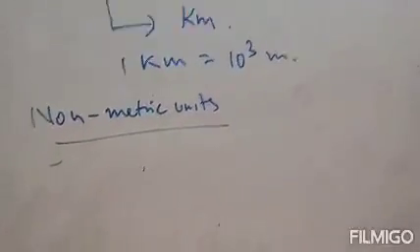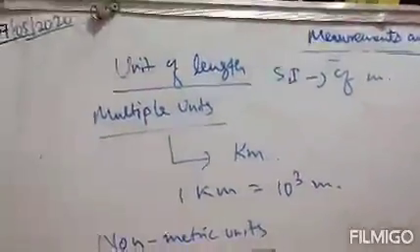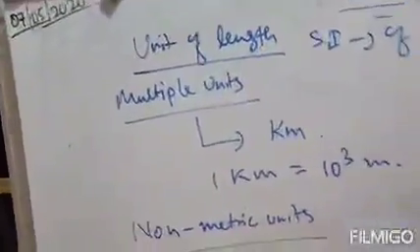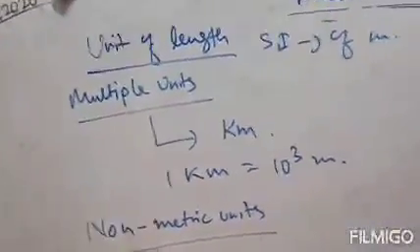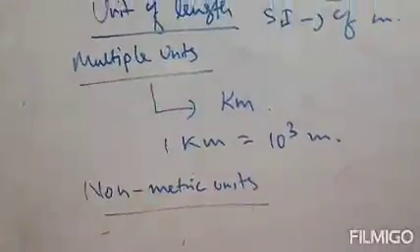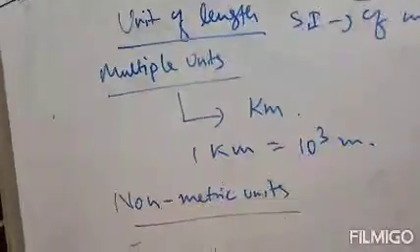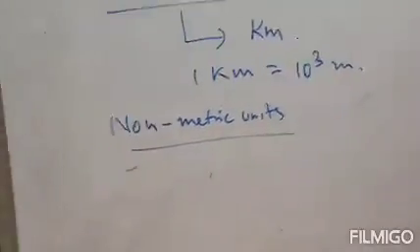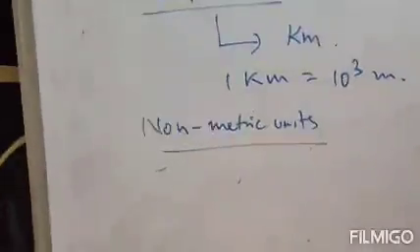That means if we want to measure the distance between two planets, or between the sun and moon, that means two heavenly bodies, in that case kilometer will be too small.